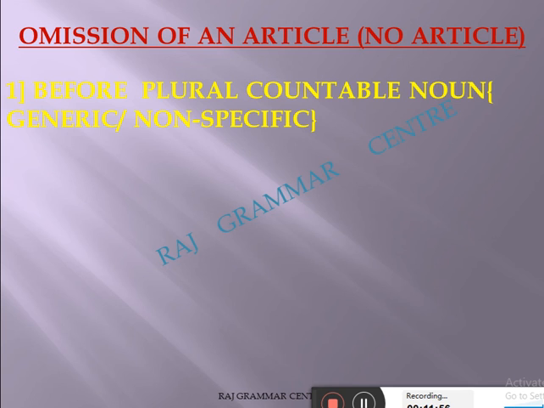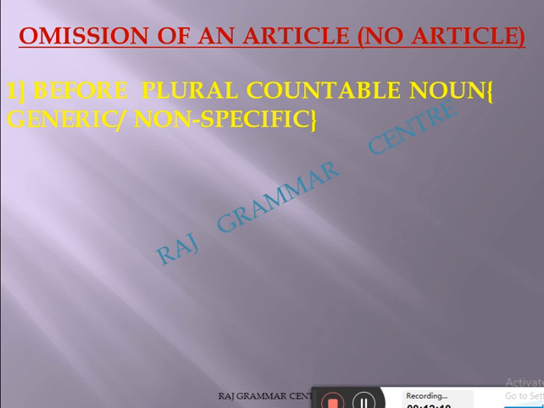Only one case was there last time I taught, when it is the specific case, the books. That example I gave you. So mainly keep in mind, before a singular countable noun we use an article, but before a plural countable noun we don't use an article, whether it is the general case or the specific, non-specific case.